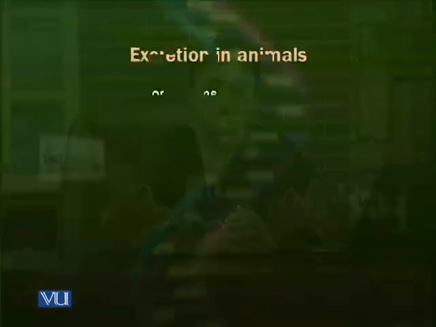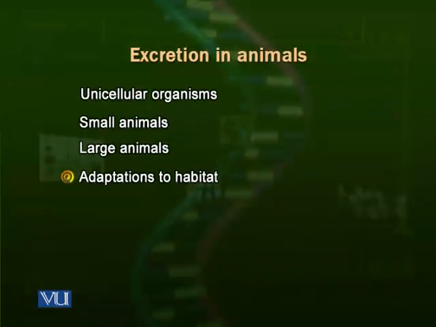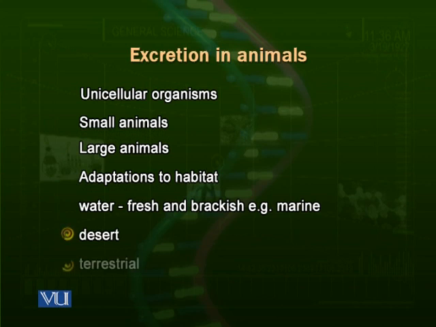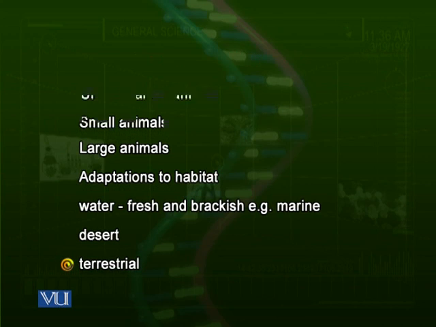In complex organisms like vertebrates, these mechanisms are more and more complex, and their habitats, as we previously talked about, are very diverse. There are adaptations to the habitat in the excretory systems. Vertebrates live in water, in fresh water, in brackish water, like for example marine water. They live in deserts, they live in terrestrial environments, even aerial. The birds live in air, they fly in air for most of their time.